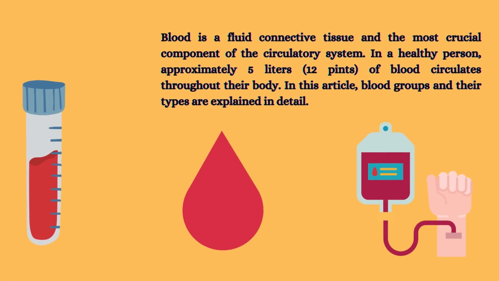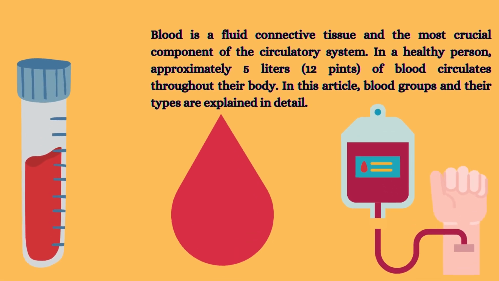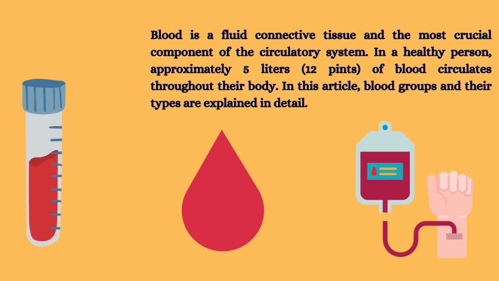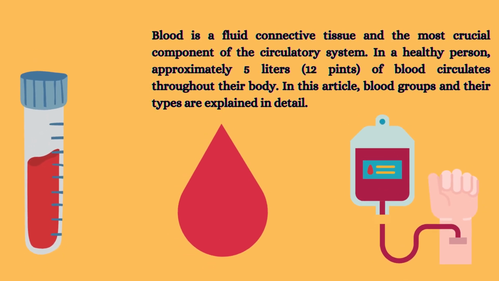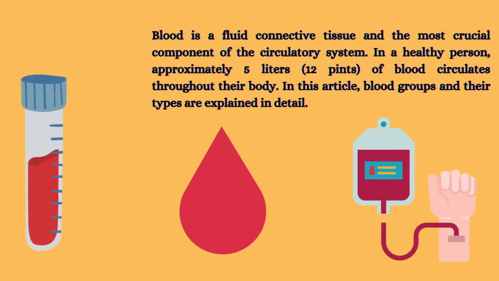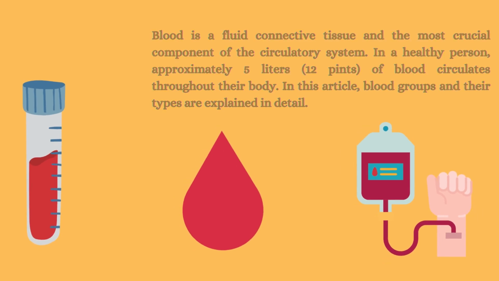Blood is a fluid connective tissue and the most crucial component of the circulatory system. In a healthy person, approximately 5 liters, 12 pints, of blood circulates throughout their body. In this article, blood groups and their types are explained in detail.